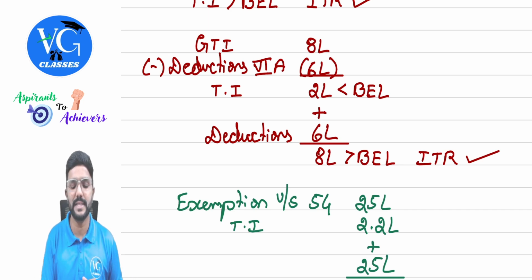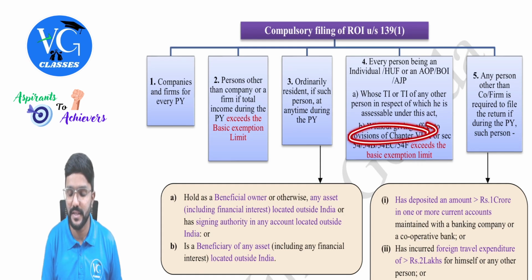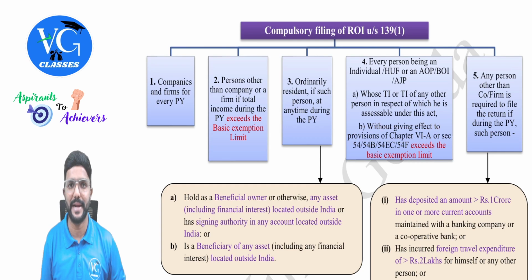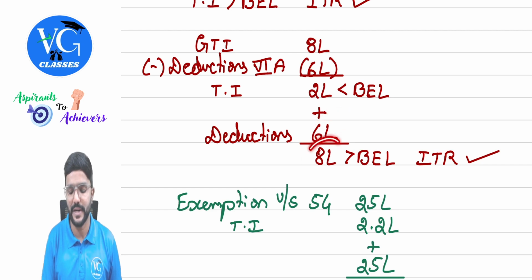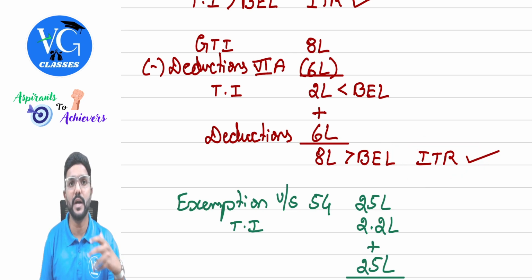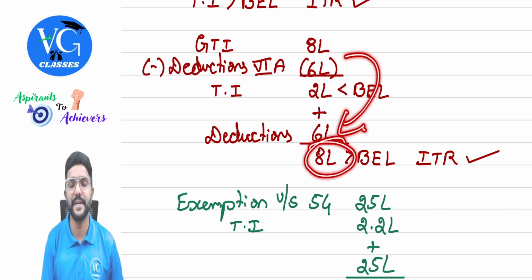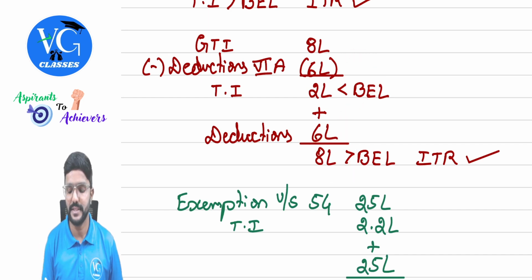Okay. Now what they are asking in the fourth point is, whatever deductions are claimed under Chapter VI-A, just add them back. Only for this purpose, add it back and check what that figure is. 8 lakh. And we don't call this a total income. Please be careful. If this figure is more than the basic exemption limit, they have to file income tax returns. That means, sir, are they asking us to pay tax on the deductions also? No, no, no. The assessee need not pay tax because the total income is less than the basic exemption limit. But here, they're just asking you to add back the deduction and check whether it is more than the basic exemption limit. And if yes, they have to file income tax returns, guys.